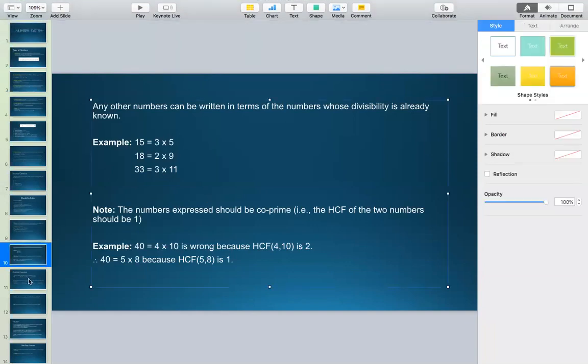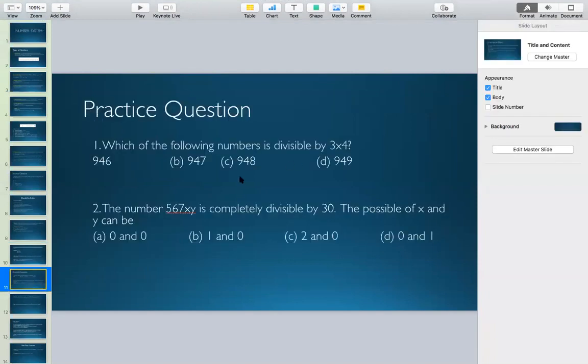Now, we'll do a question on this. I have 2 questions for you in front of your screen, and I'm going to give you only 40 seconds, 20 seconds for each. Hurry up, only 40 seconds. I would request everyone to start solving these questions.